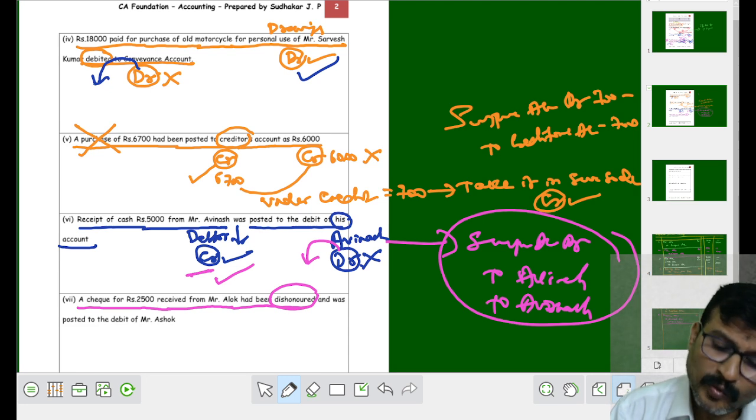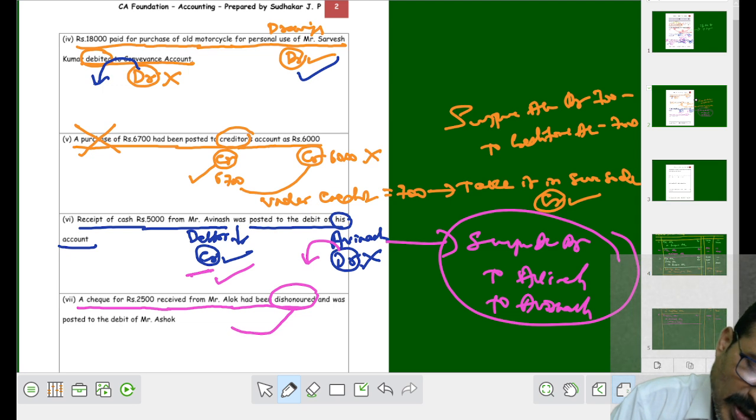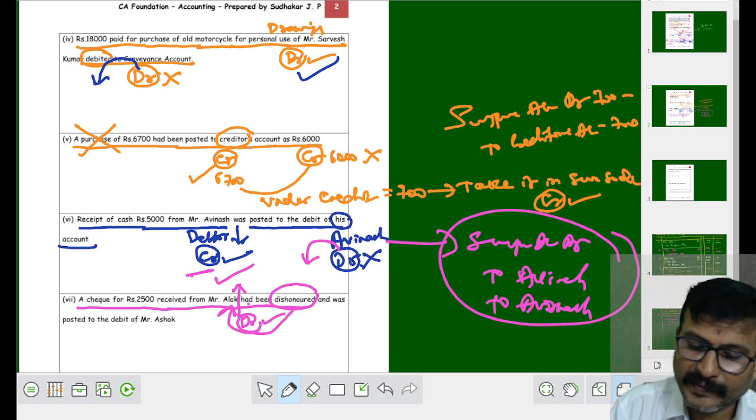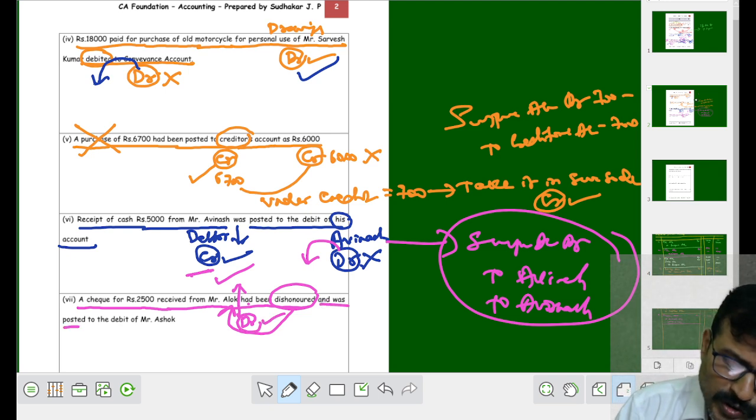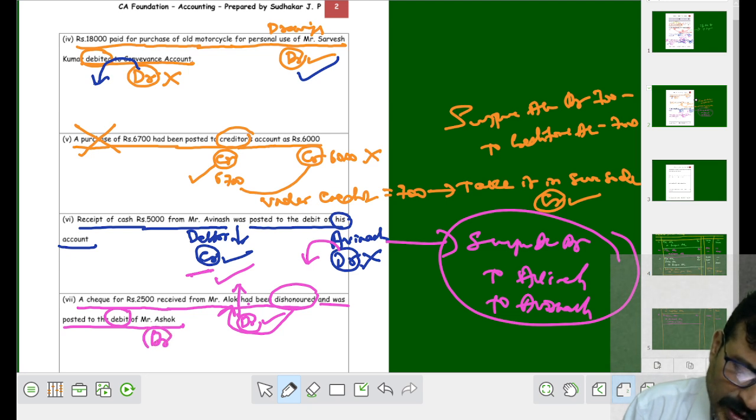Dishonored means when the check is dishonored, the check goes back to Alok. Alok is increased. When Alok increased, we have to debit Alok as the debtor increased. It was posted to the debit of Ashok, where you have taken wrongly debit to Ashok account.